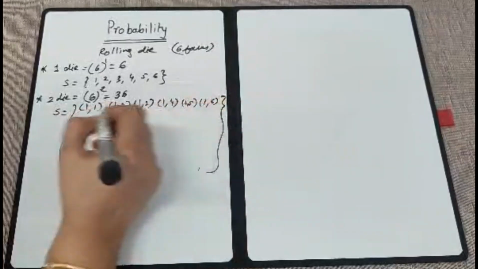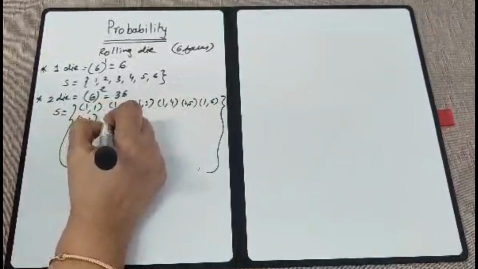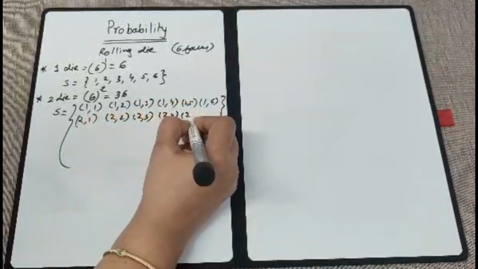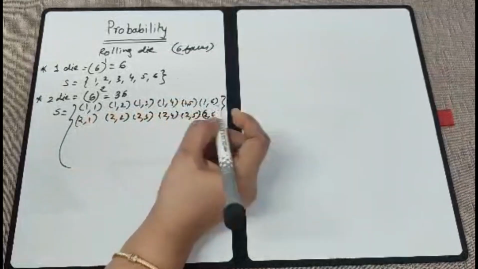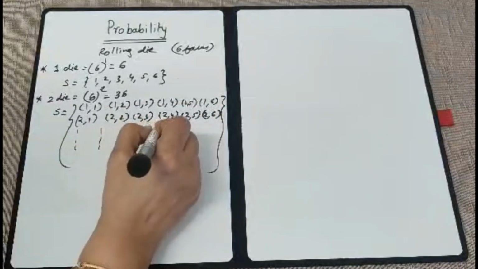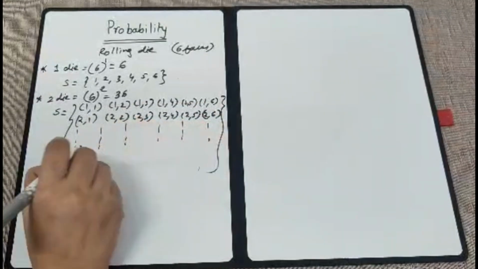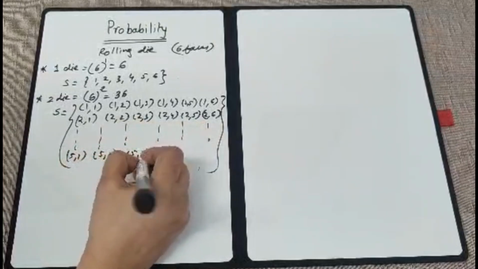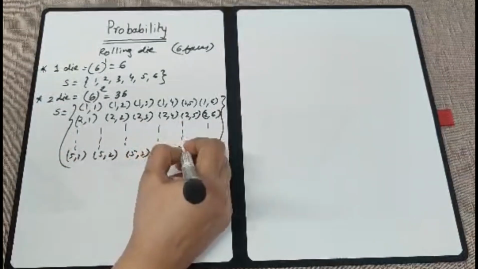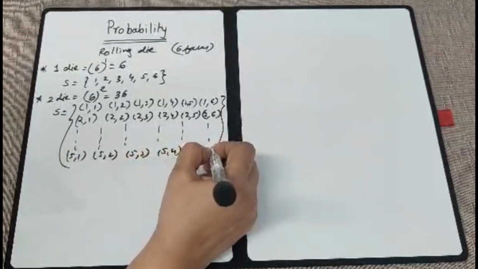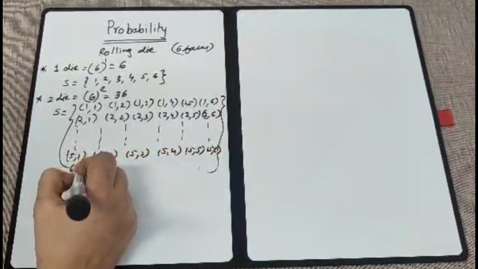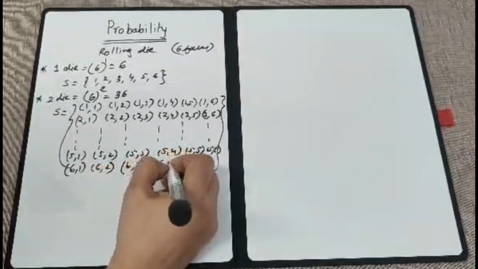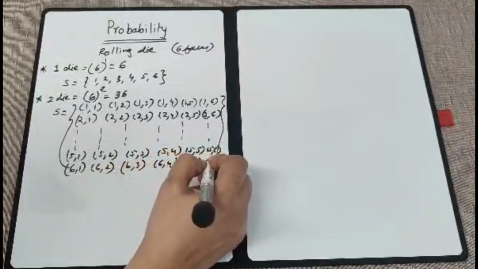Next, one line is done, then you will go 2 comma 1, 2 comma 2, 2 comma 3, 2 comma 4, 2 comma 5, 2 comma 6, dot dot dot. This you will do for all other things. And lastly you will write 5 comma 1, 5 comma 2, 5 comma 3, 5 comma 4, 5 comma 5 and 5 comma 6, and one more, that is 6 comma 1, 6 comma 2, 6 comma 3, 6 comma 4, 6 comma 5, and 6 comma 6.